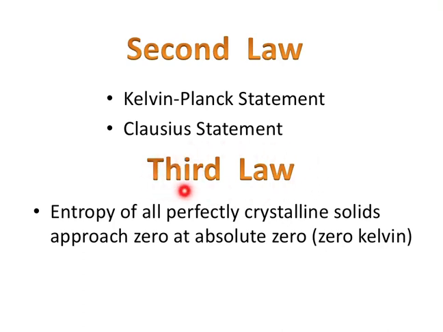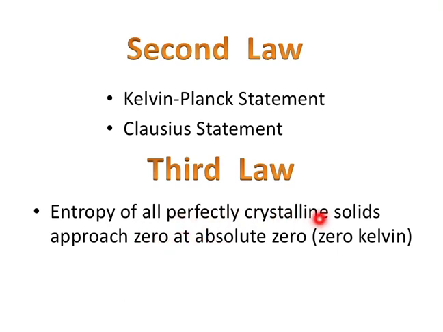So coming to the third law of thermodynamics. It states that the entropy of all perfectly crystalline solids approaches 0 at absolute zero, that is 0 Kelvin. So what it means is the entropy is 0. When is it 0? If there is no disorder, if the constituents of crystalline solids are in perfect order, the entropy is 0.